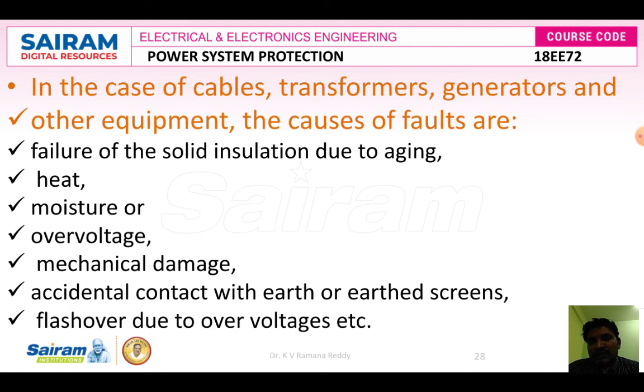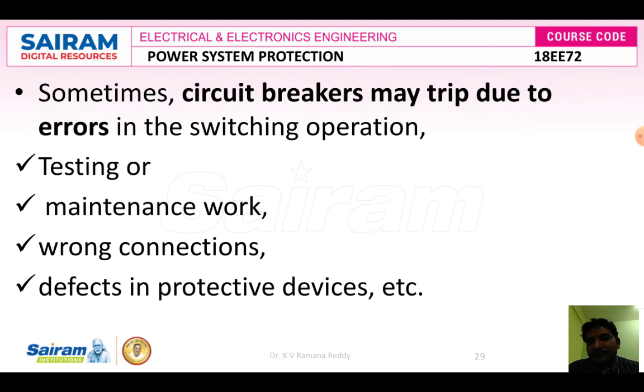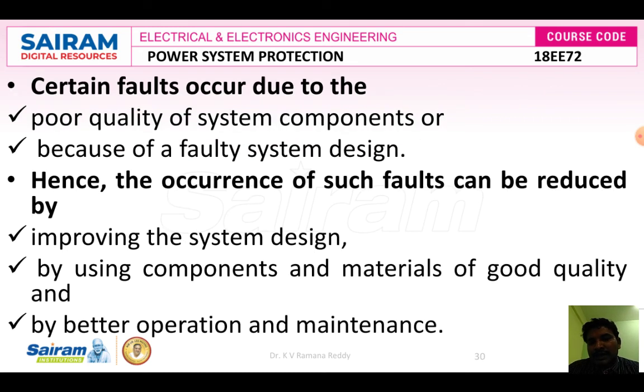In the case of cables, transformers, generators and other equipment, overheating of the equipment due to moisture, over voltage, mechanical damage, accidental contact with earth screens and flashovers are also causes of damage. Sometimes circuit breakers may trip due to errors in switching operations like testing, maintenance and wrong connections, or defects in protective devices like a loose mechanism or loose spring friction.